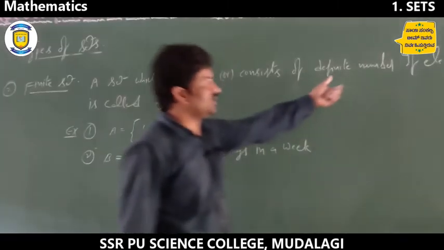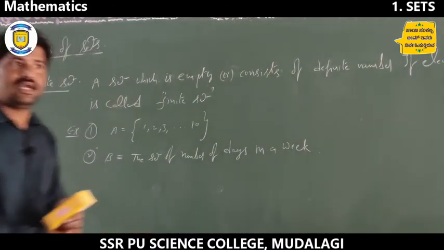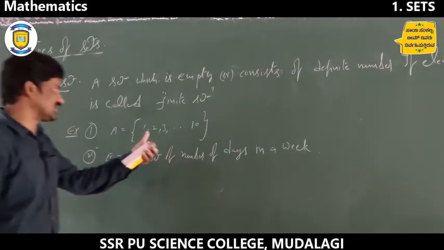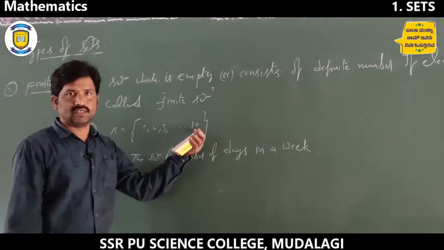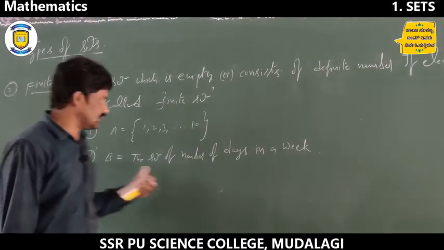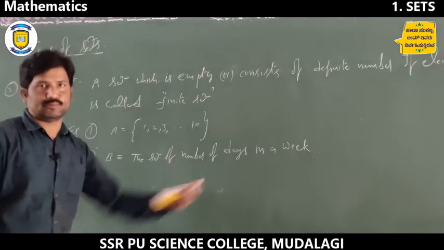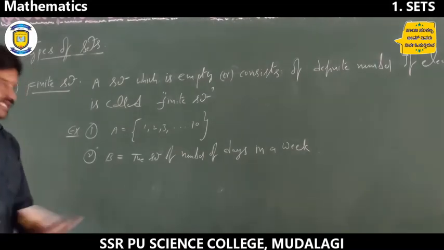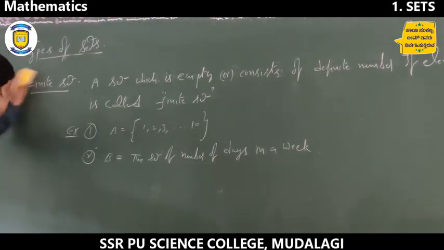Definite number of elements means definite elements exist. Here 1 to 10, definite numbers, it is clear. At the same time, the number of days in a week is definite: Monday, Tuesday, like that up to Sunday. Definite days are there, therefore it is a finite set, right?